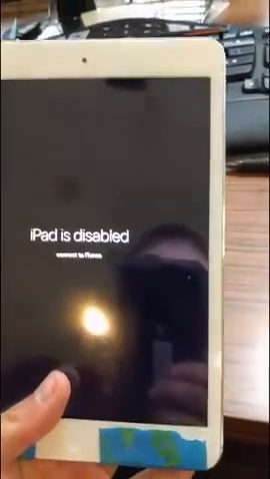Either hook it up to the computer you originally synced with your iTunes. If you don't have that, then you have to set it back to factory defaults. To do that, you have to put it in DFU mode. Hold down the home button and the power button.